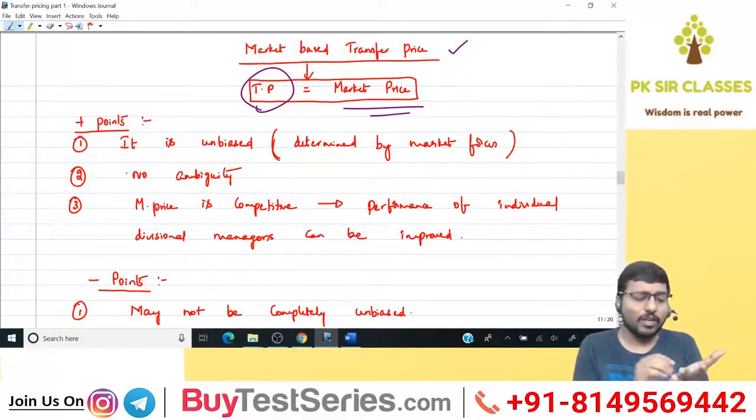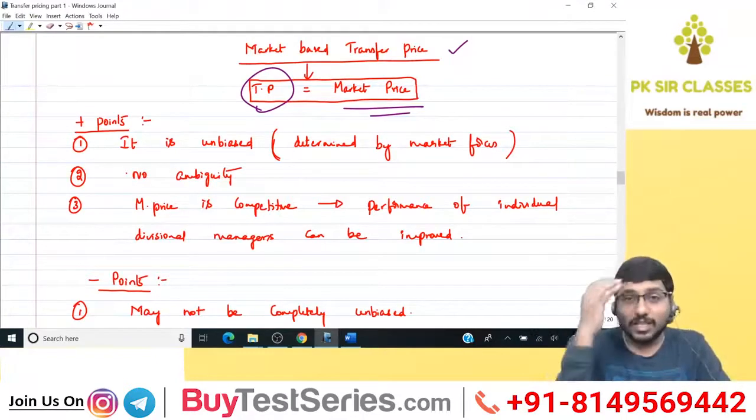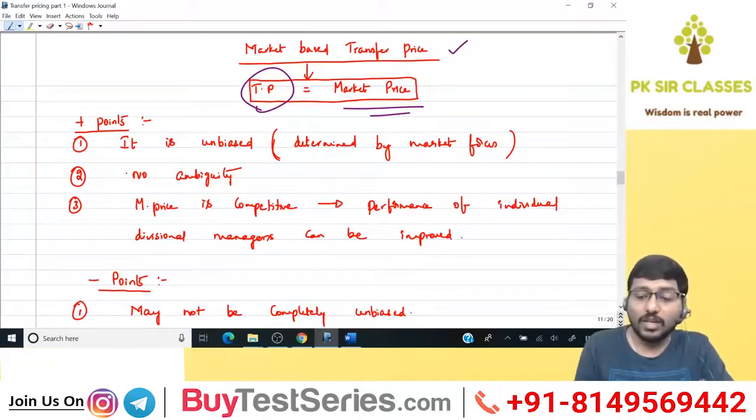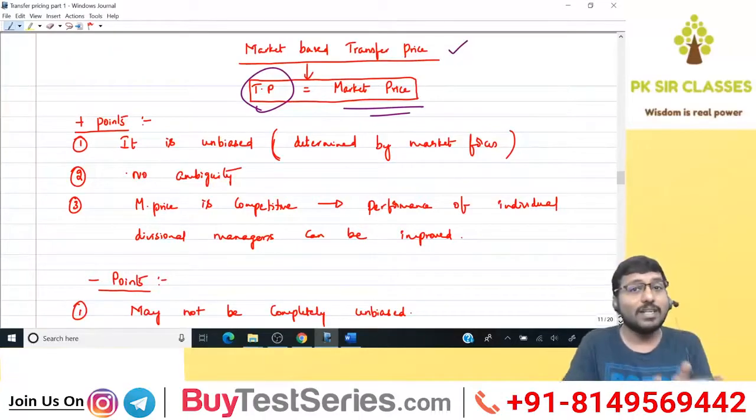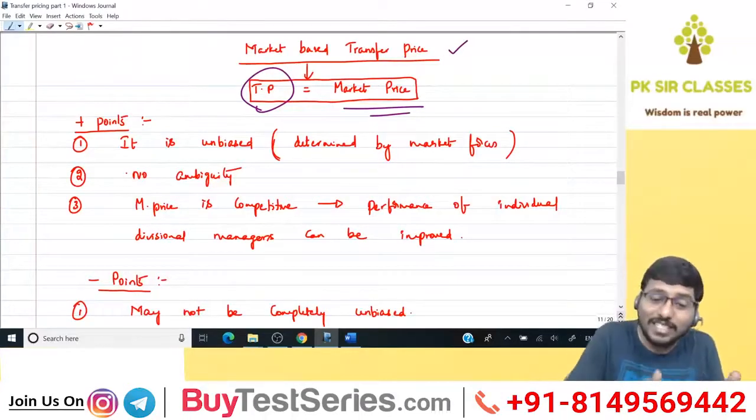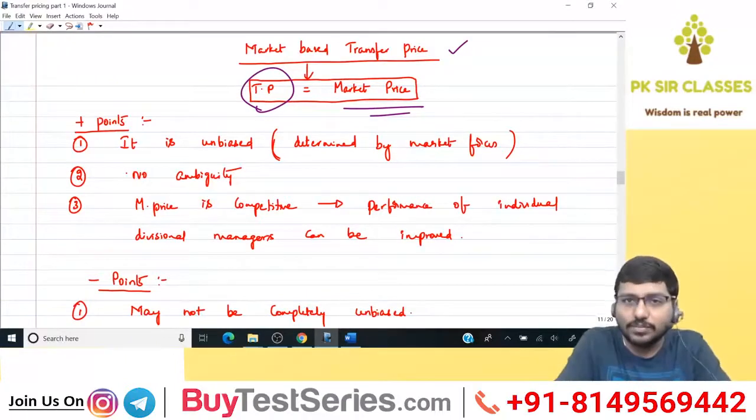Suppose in a question, he'll tell you the market price is 30 rupees. What is your transfer price? 30 rupees, copy paste, that's it. There is nothing much to think. Then what we are going to learn here is the positive points and negative points of fixing TP as market price. That's what we are going to learn. Are you able to understand?